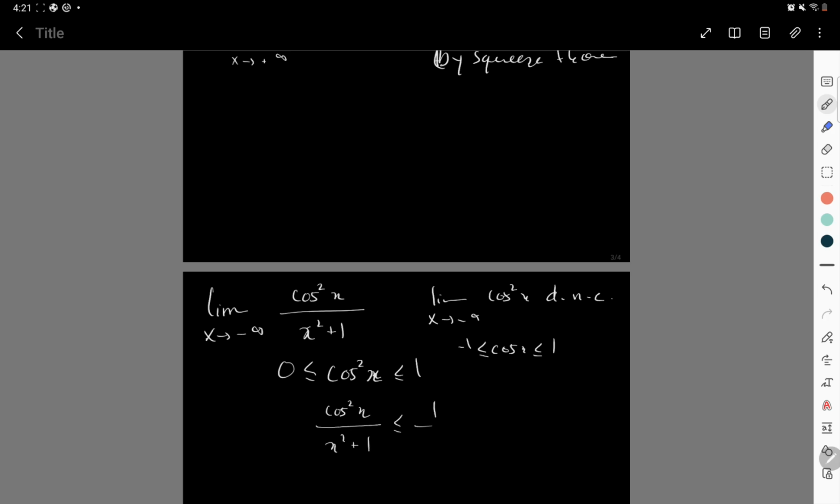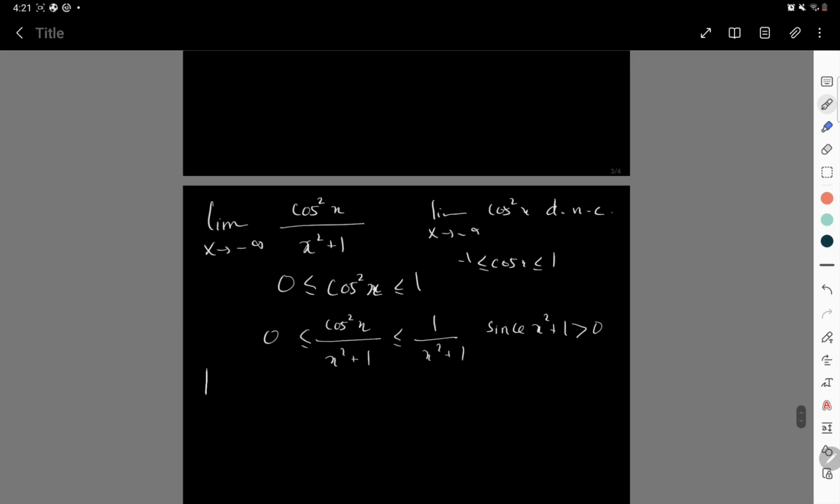So I can divide by x squared plus 1 without changing the order, since it is always positive. Now let us look at the limit of the right hand side. 1 over x squared plus 1 goes to 0.